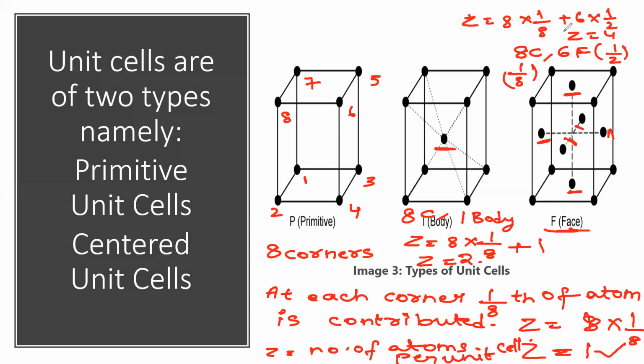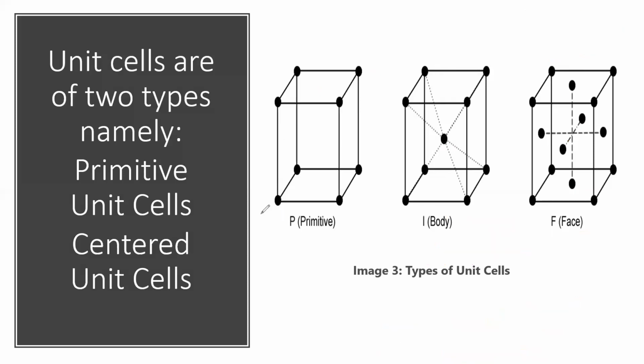So Z value is equal to 4 for face centered. Very, very important. So Z value is equal to 1 for simple unit cell, Z value is equal to 2 for body centered, and Z value is equal to 4 for face centered. So in this way we can find out the types of unit cells.